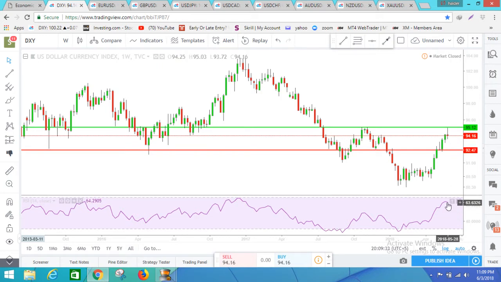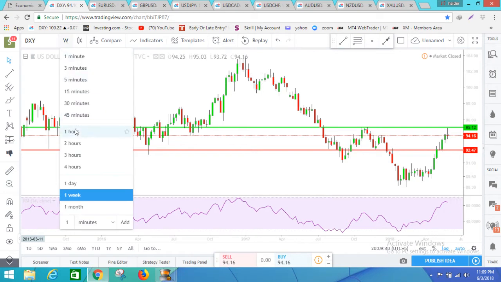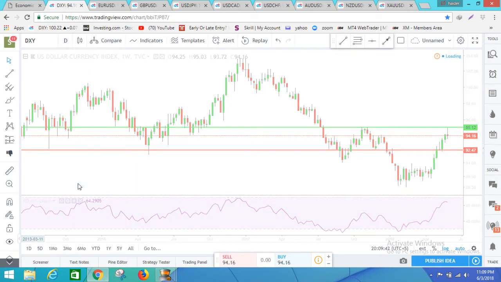The reason why, you can see here the weekly RSI is also pointing to a downward move. Let's see how it looks on the daily time frame.